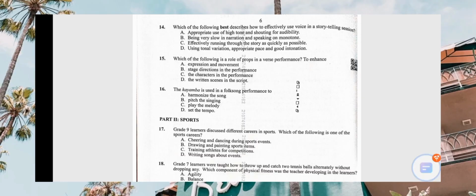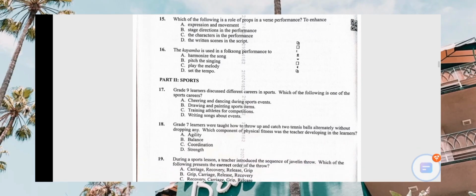Role of props. Number 16, Kayamba is used in a folk performance to A, harmonize the song, B, pitch the singing, C, play the melody, then D, set the tempo. Kayamba, do you know Kayamba as a percussion instrument? Kayamba is a percussion instrument which is shaken. So what is the role of Kayamba? It is just to set the tempo. That is D as the correct one.